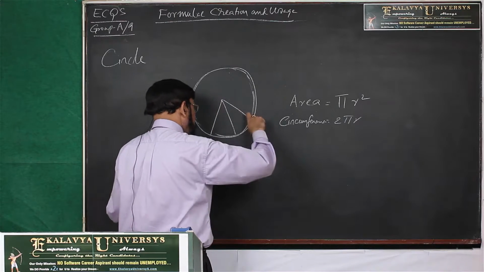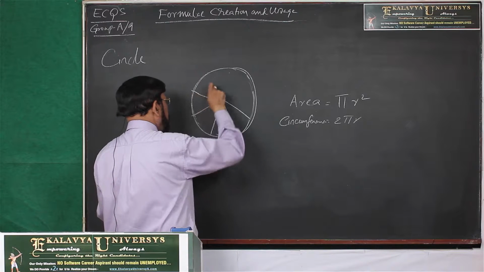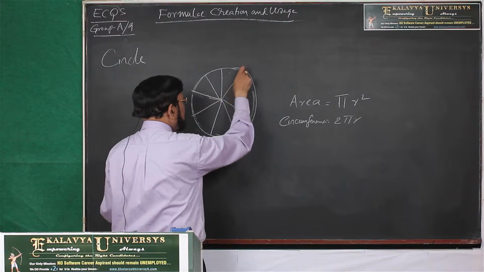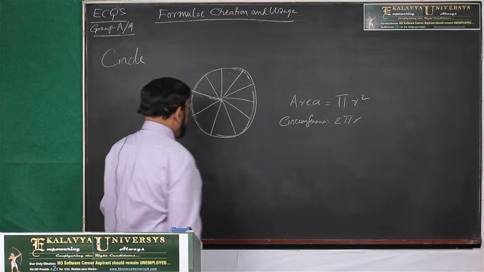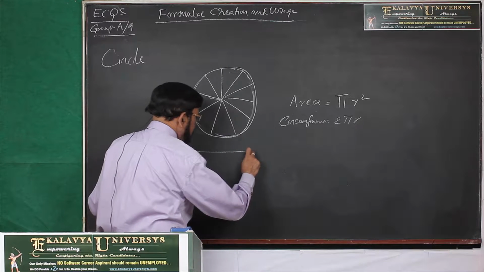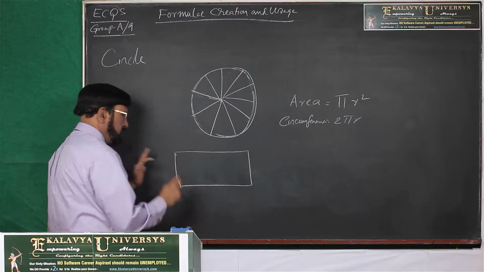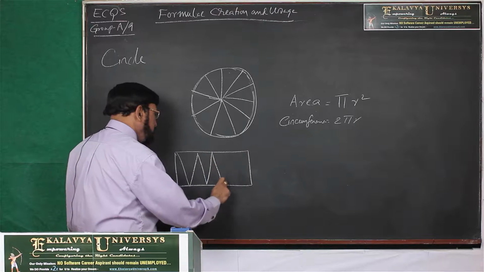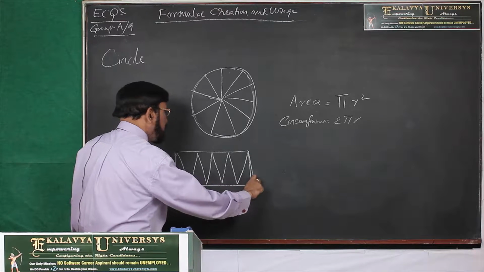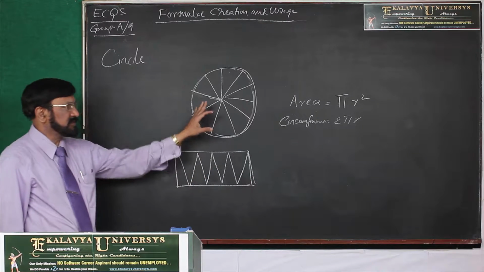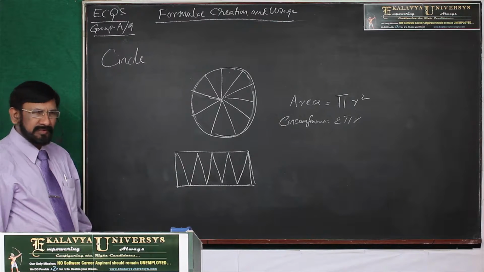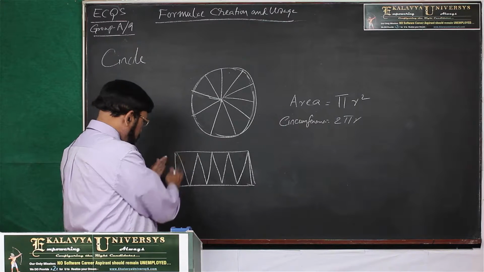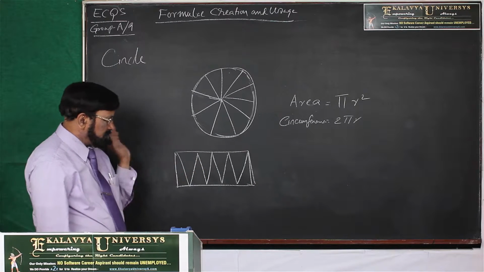For that purpose, we have to cut it into equal triangles like this. Thereafter you can form it as a rectangle like this. Now you see, in this manner you can form a rectangle with this same content. Otherwise you take a circular paper, cut it equally and place it like this, and you can find.